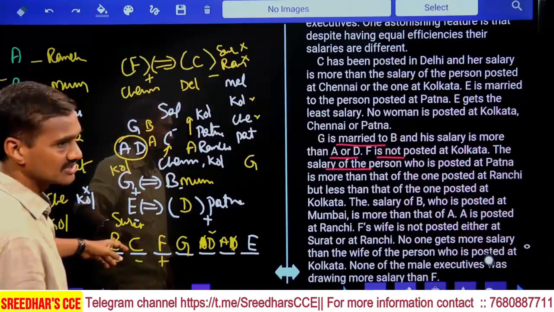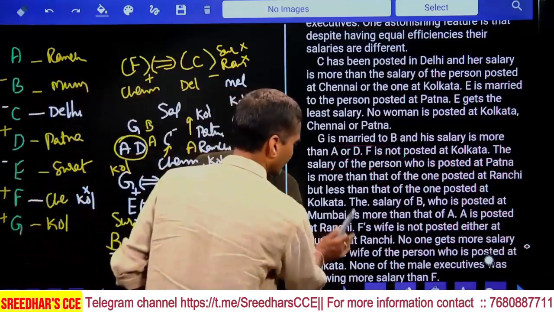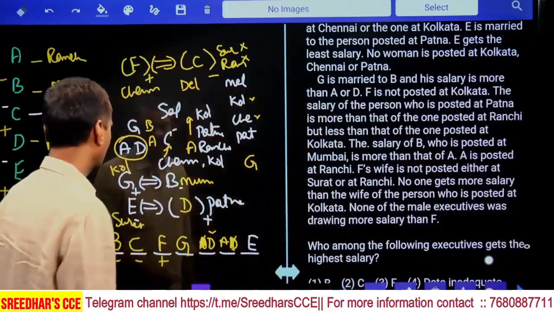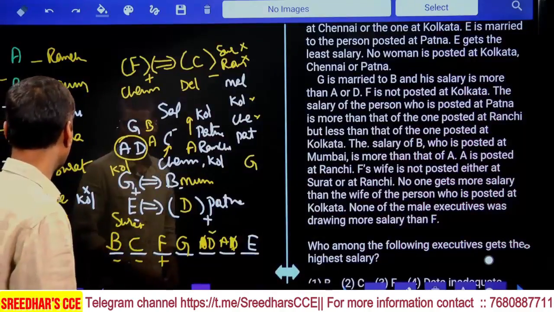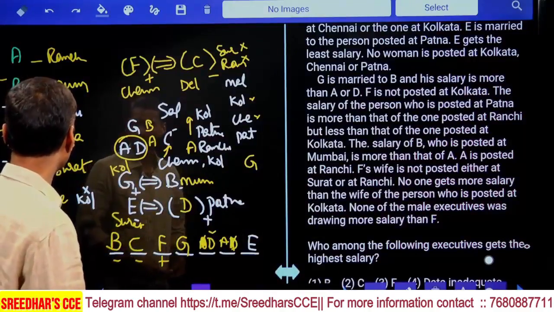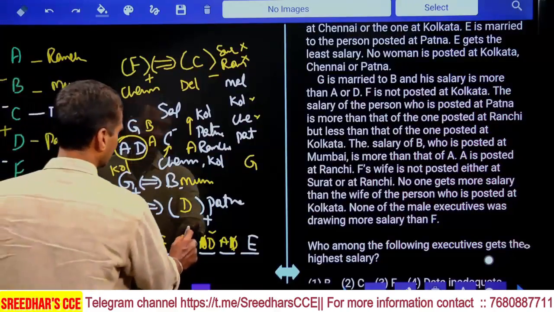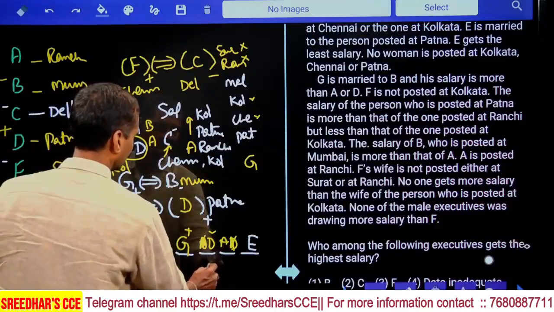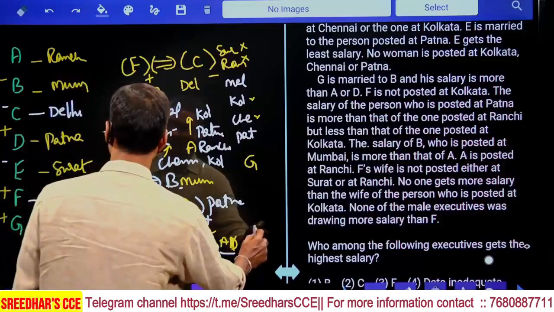None of the male executives was drawing more salary than F. Since no male gets more salary than F, F will be at this place. What is the gender of this G? G is a male and D is a male. Now the gender of this A is not known. E is a female.